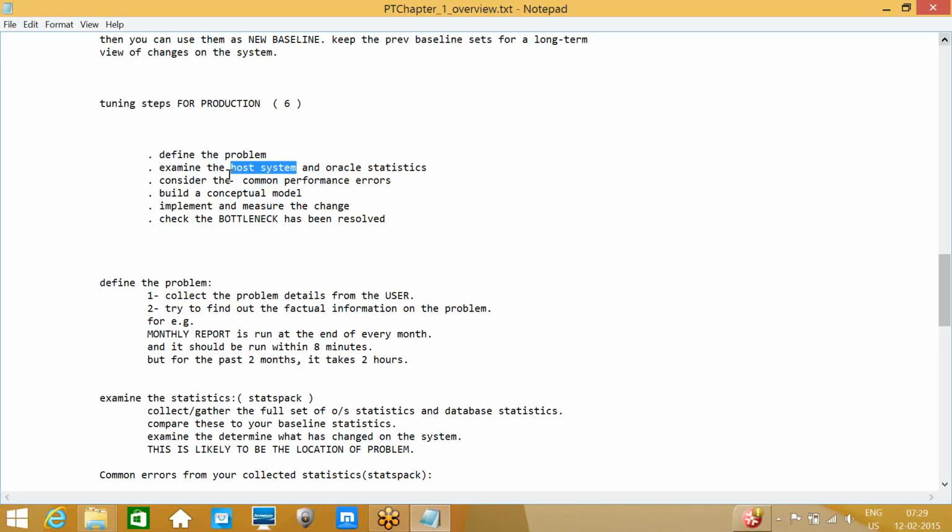Next, we need to come to our Oracle database, Oracle server. Our database statistics we need to collect. For statistics, we will generate the AWR report and examine all the changes that are recorded. AWR is nothing but the Automatic Workload Repository report. Can you show me that? Yes, I will show you how to generate this also. Workload repository.